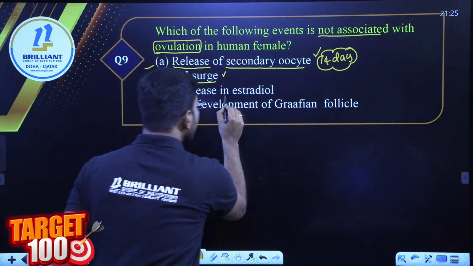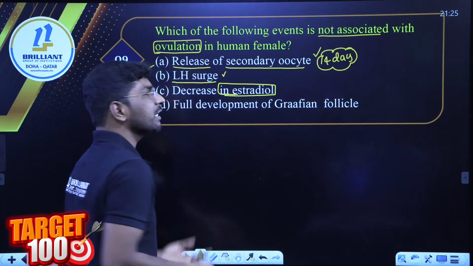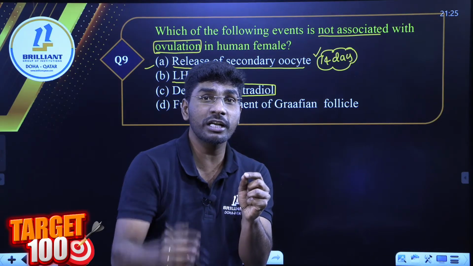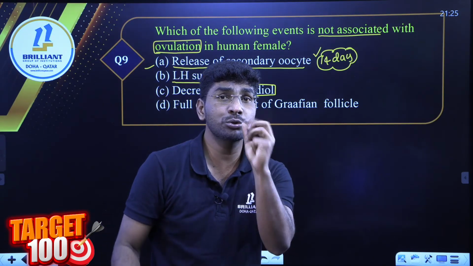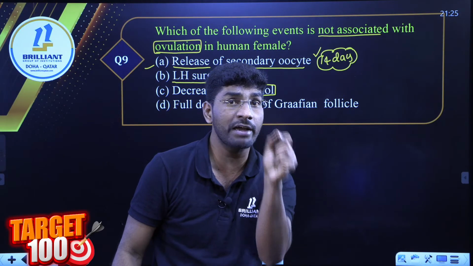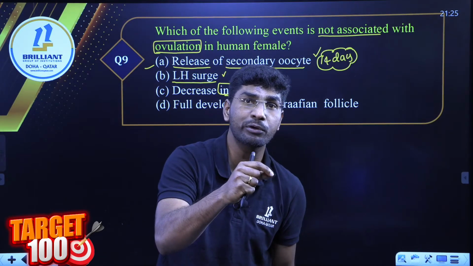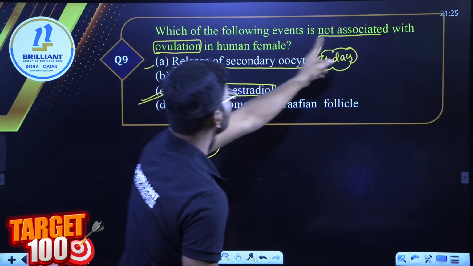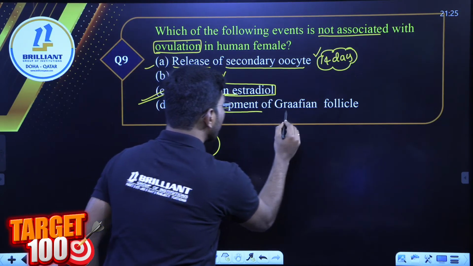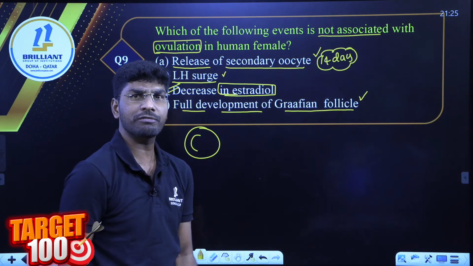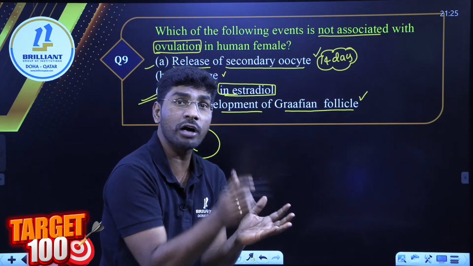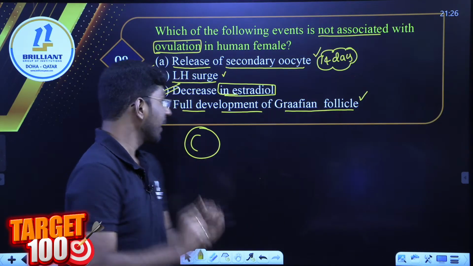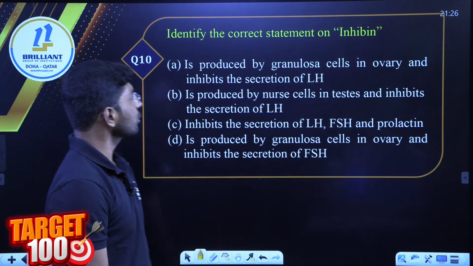Now, decreasing estradiol? Oh my God, if estradiol decreases, how can this egg be released? So estrogen hormone level also increases. There are 3 hormones at peak level: FSH, LH, and even the ovarian hormone estrogen at maximum level. So the answer is option C, since they are asking which is not associated. Full development of the Graafian follicle, yes. It has an antrum cavity, and inside that the secondary oocyte is there. Done. Next question.